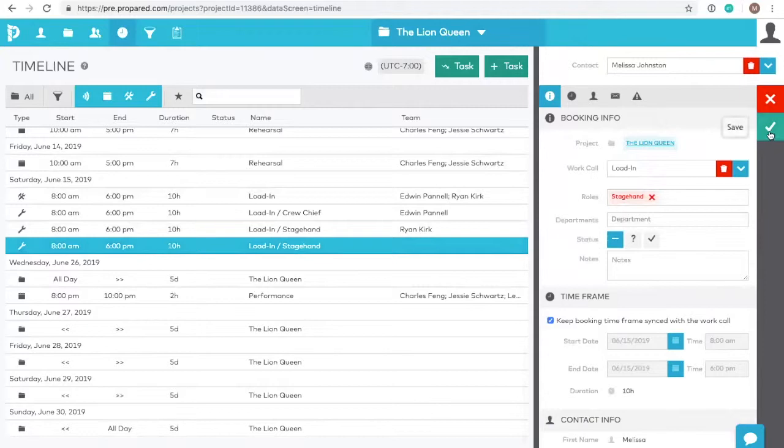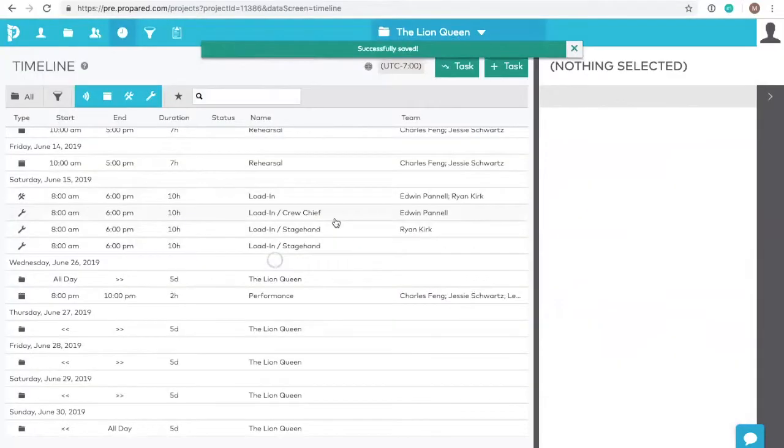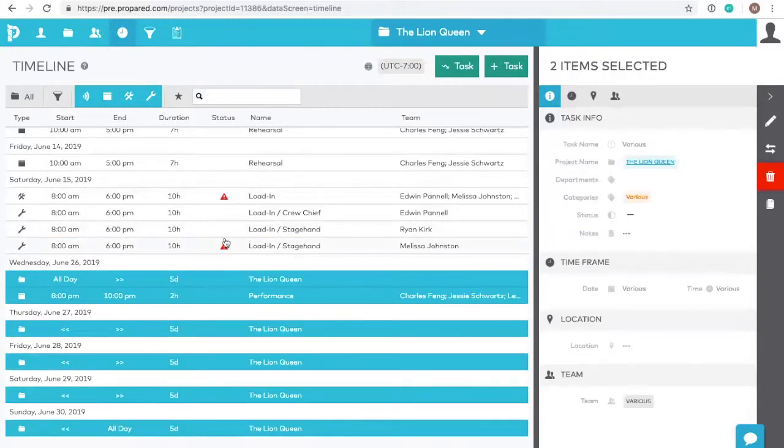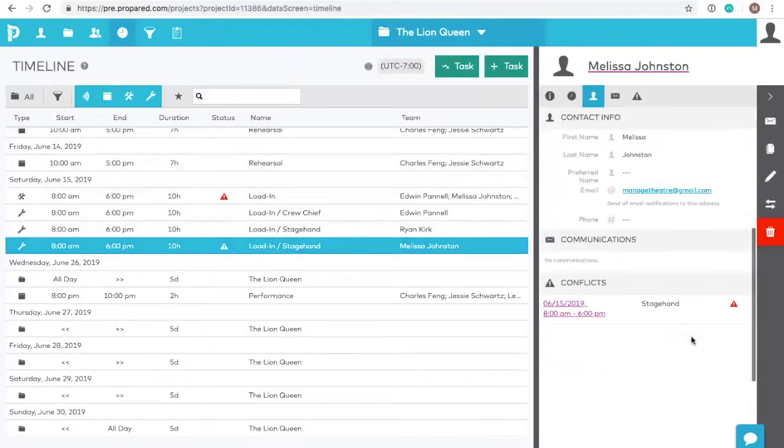One of the great things about bookings is that Propared will automatically check for conflicts across other projects. If there's an overlap, you'll see this red icon appear, and you can look at the detail sidebar to see where the conflict is.